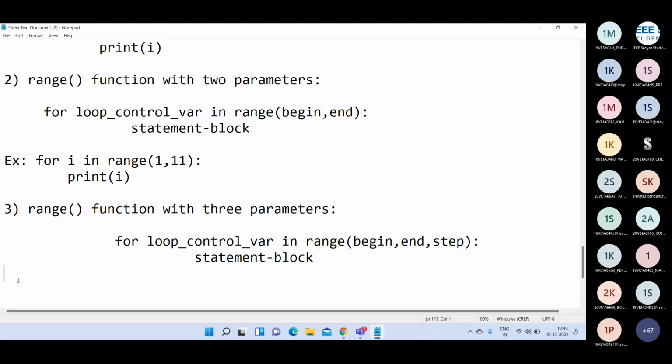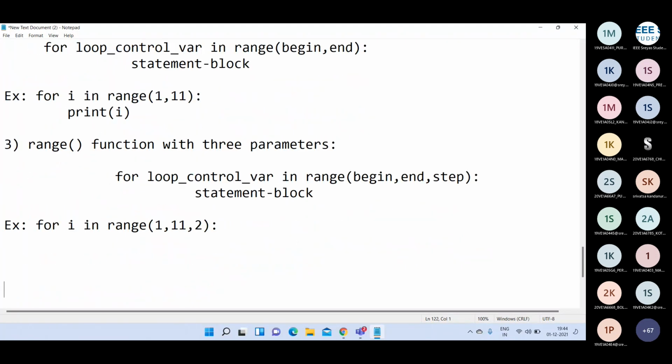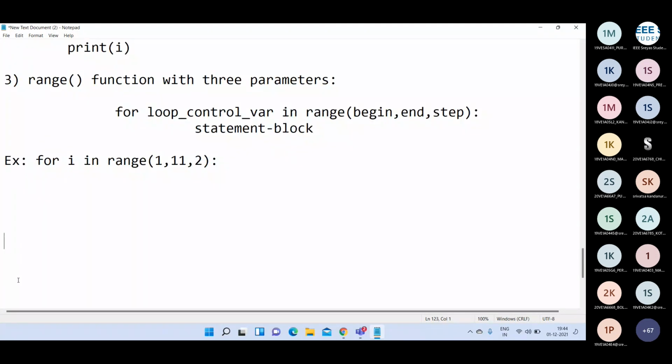For example, for i in range of 1, 11, 2. My starting number is 1, up to the last number, which is 10.